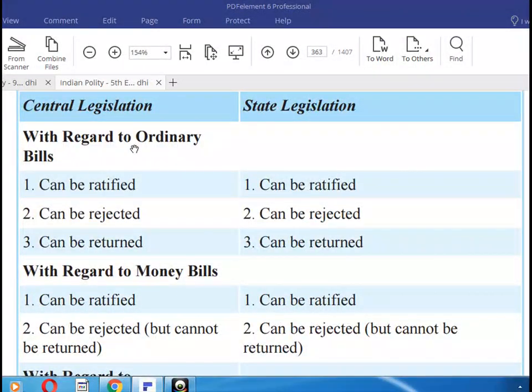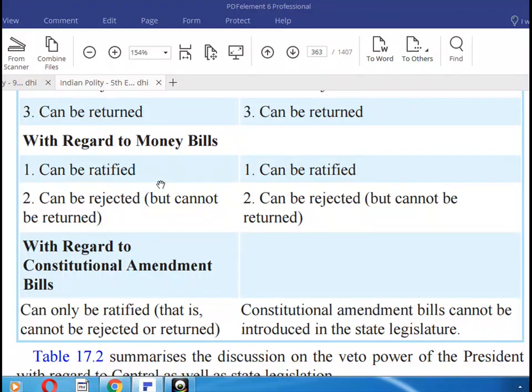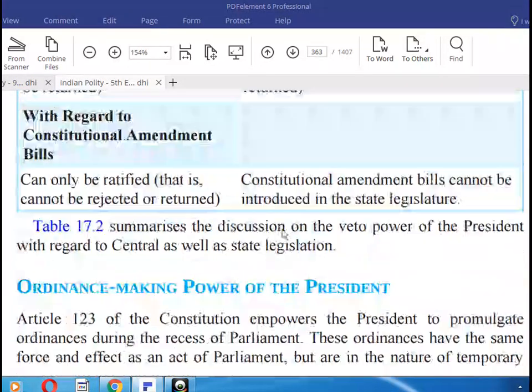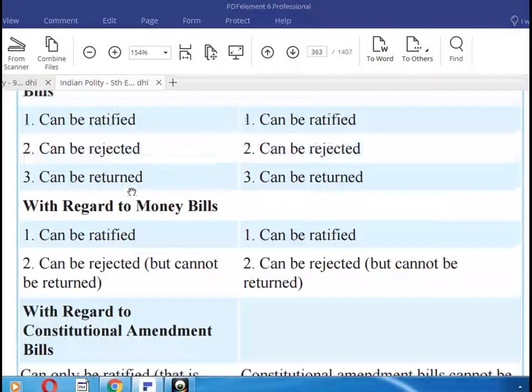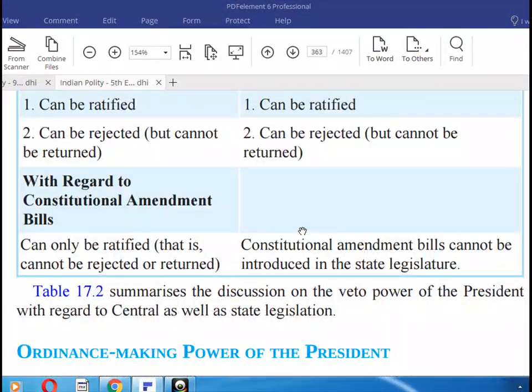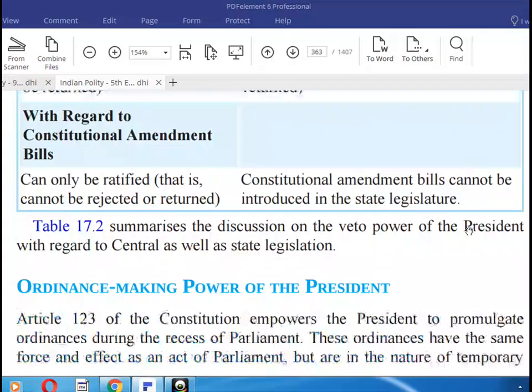With regard to central legislation and state legislation, an ordinary bill can be ratified, can be rejected, can be returned. With regard to a money bill, it can be ratified, can be rejected, but cannot be returned. With regard to a constitutional amendment bill, it is important: it can only be ratified, and cannot be rejected or returned. The constitutional amendment bill cannot be introduced in the state legislature.